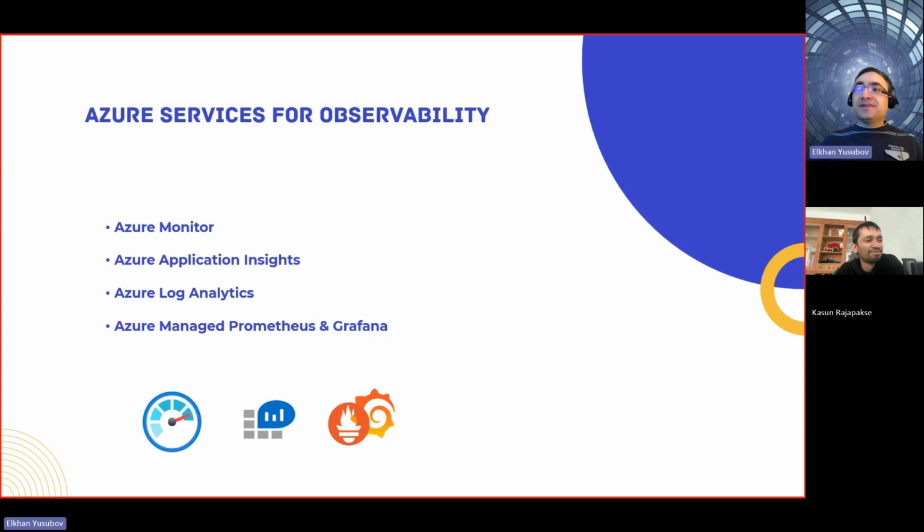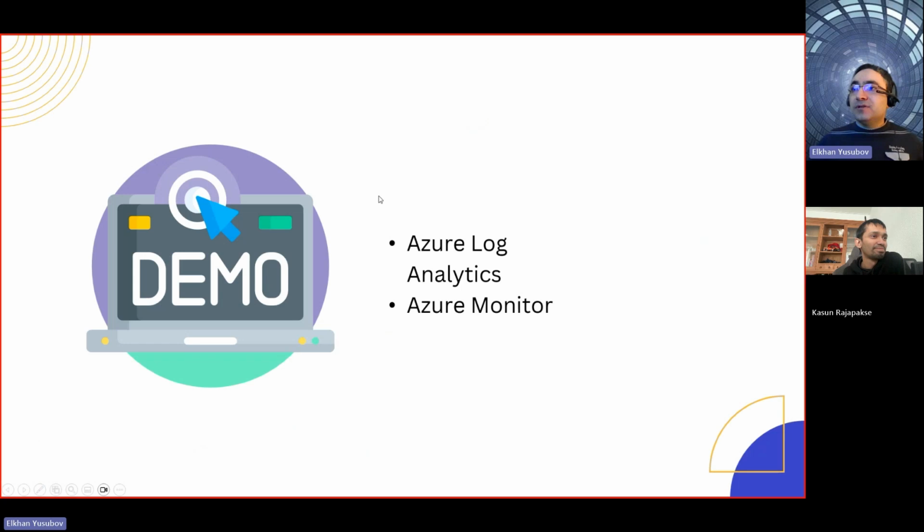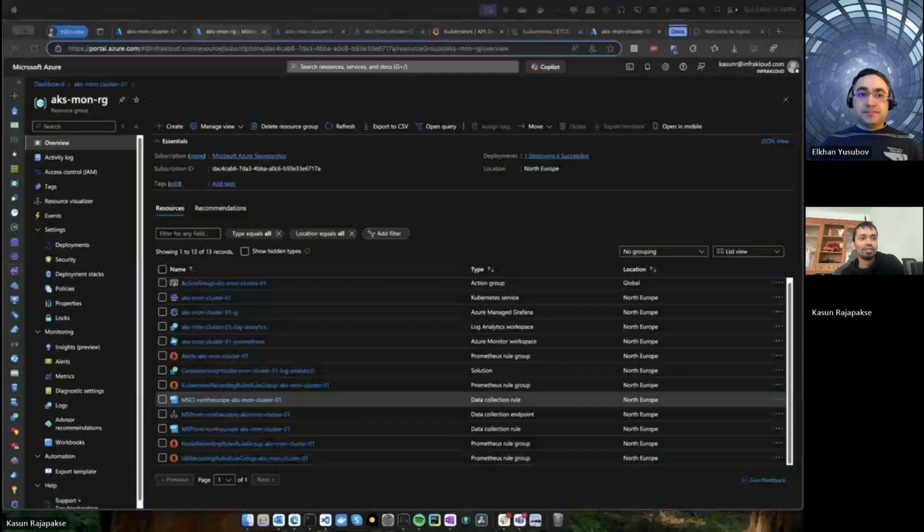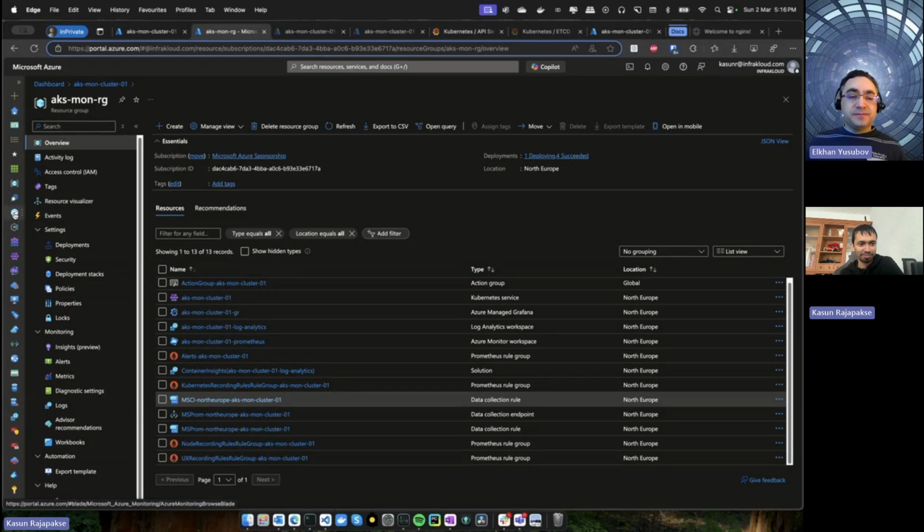Great. So next, as we mentioned, we will look into a demo, where we'll look at what Azure Log Analytics is and what Azure monitoring looks like. So, Kasun, if you want, you can share the screen now. Yeah, sure. Let me share my screen. Can everyone see? Yes, I see your sharing. Yep, go ahead, please.